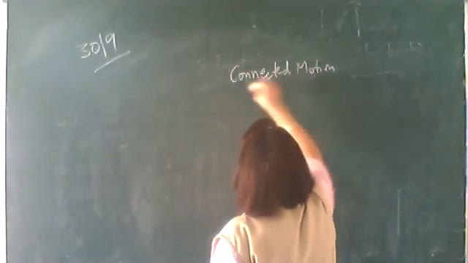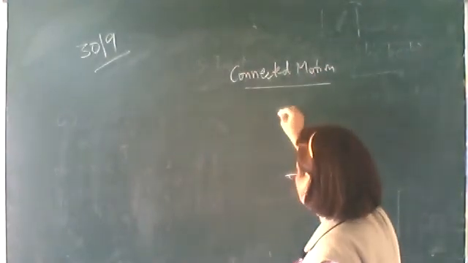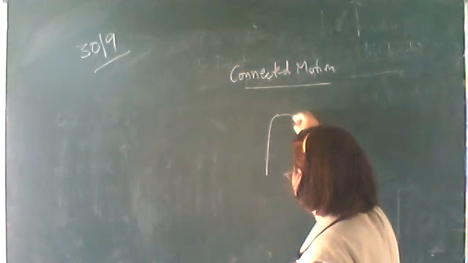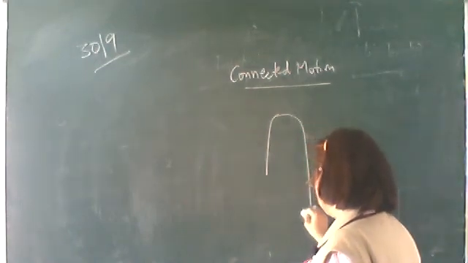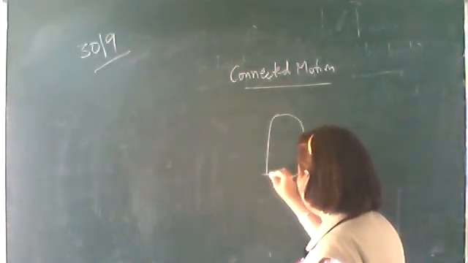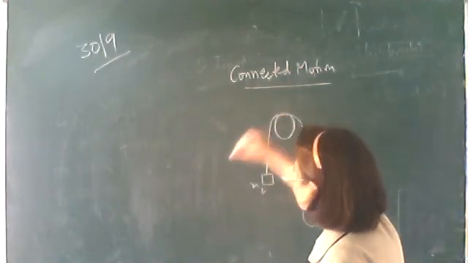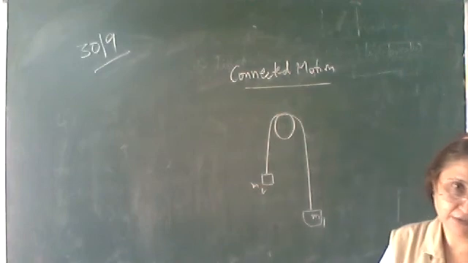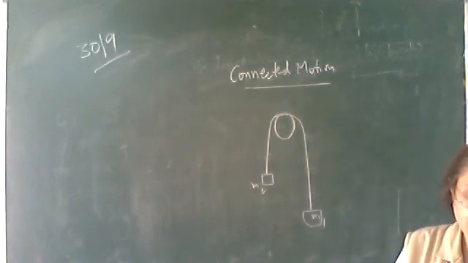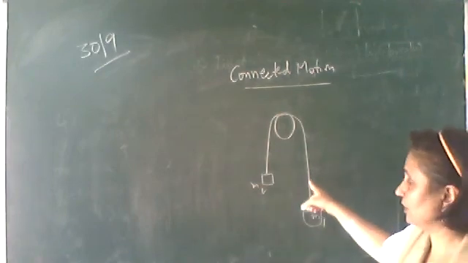In this, two masses, M1 and M2, are tied to the ends of a string, and this string passes over a frictionless pulley.